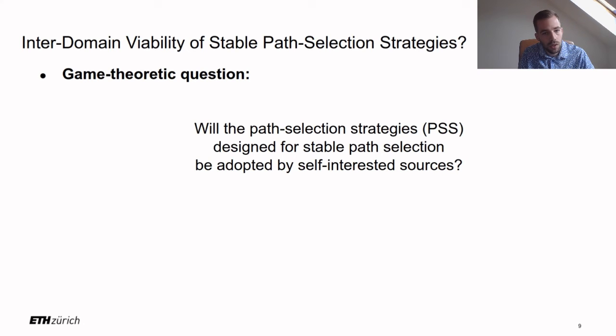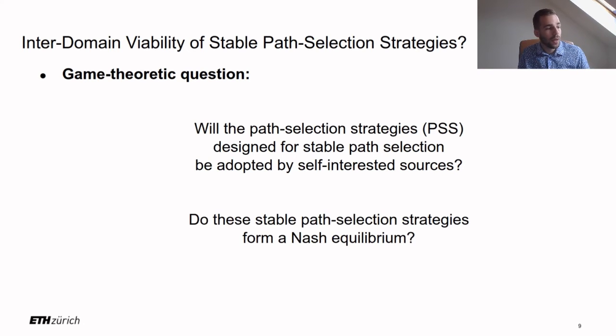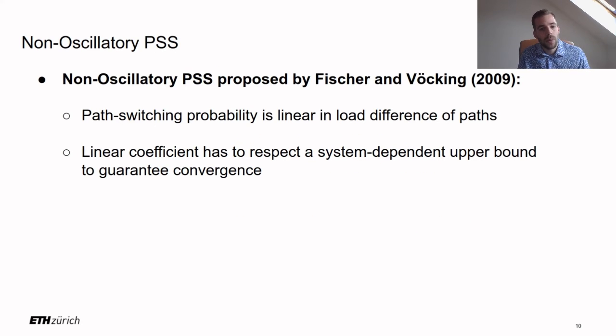In more game-theoretic jargon, the question we could pose is, do these stable path selection strategies form a Nash equilibrium? What's important to know about these stable path selection strategies, or these path selection strategies that do not lead to oscillation, is that they're basically all following the same idea. So here, this non-oscillatory PSS proposed by Fischer and Föcking makes the path switching probability linearly dependent on the load difference between paths. So the larger the load difference between an alternative, more attractive path and the path that an end host is currently using, the more likely the end host is to switch to the more attractive alternative path.